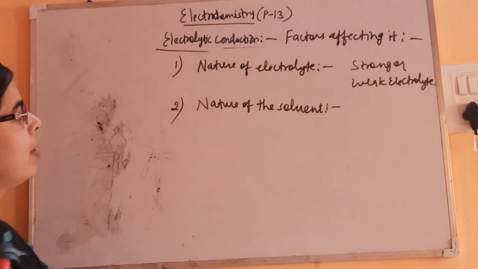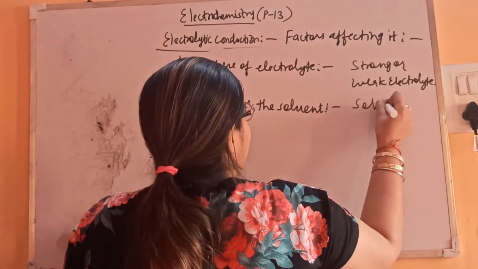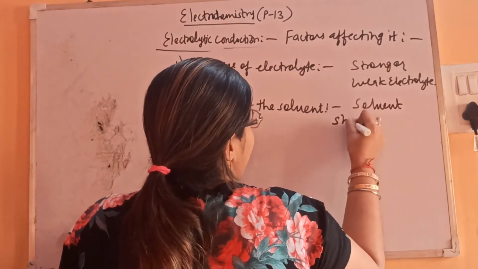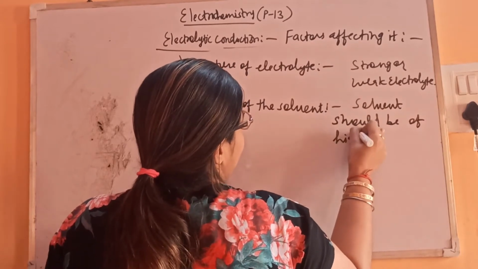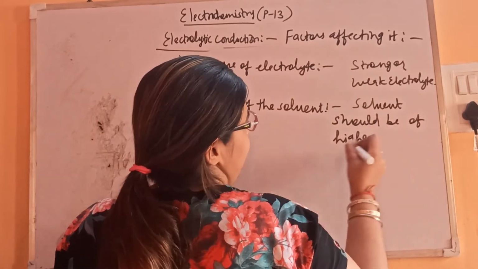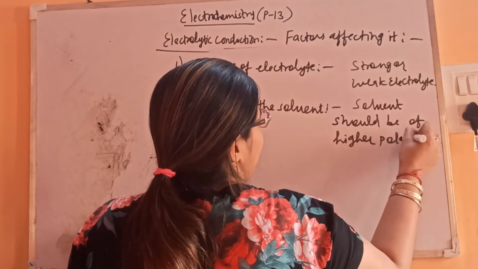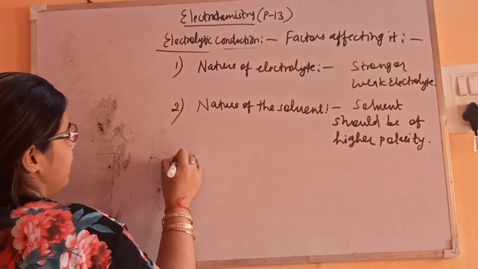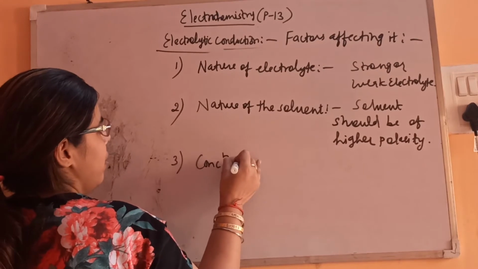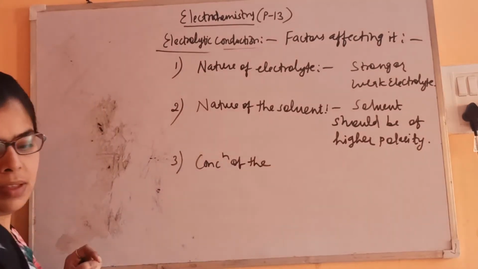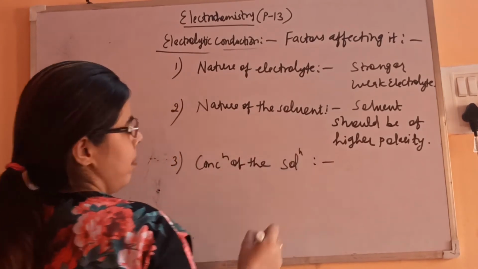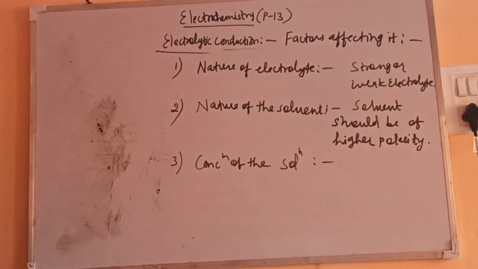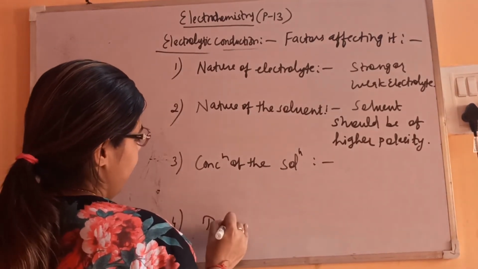The solvent should be of higher polarity, as the electrolyte is the ionic one. So the more the polarity, the more the solubility. The third one is concentration of the solution, and the next one is temperature. We'll see one by one.